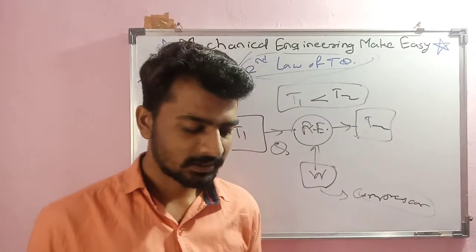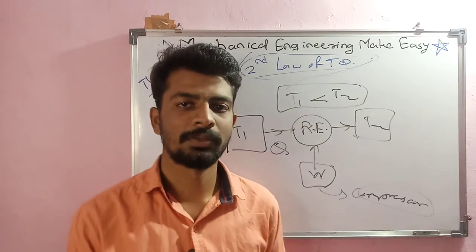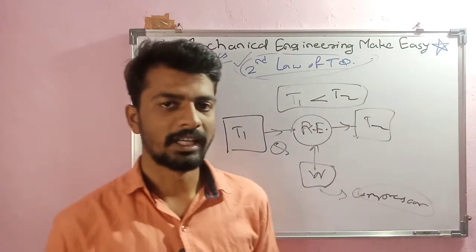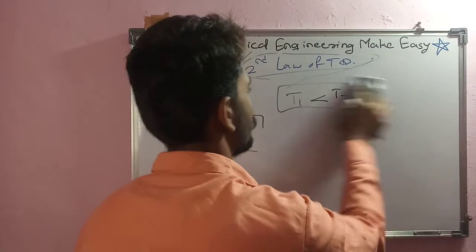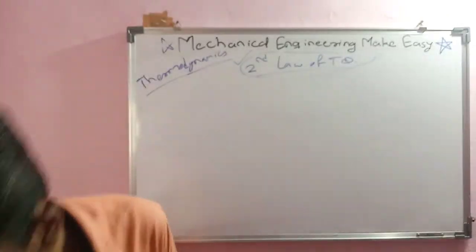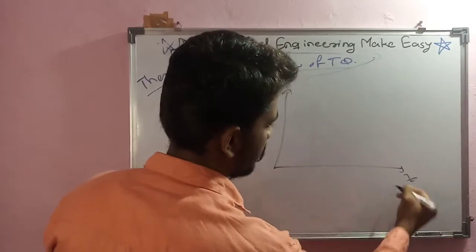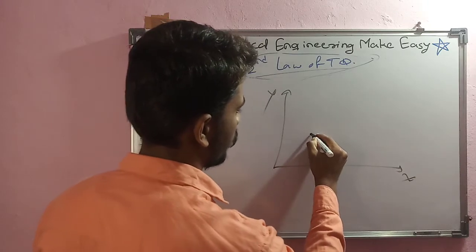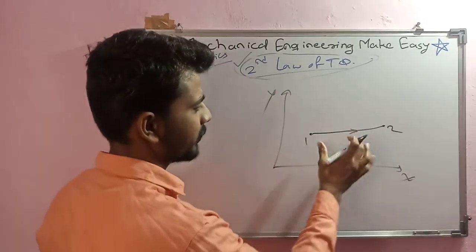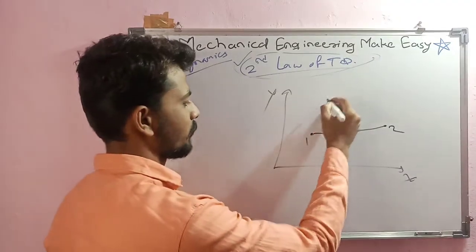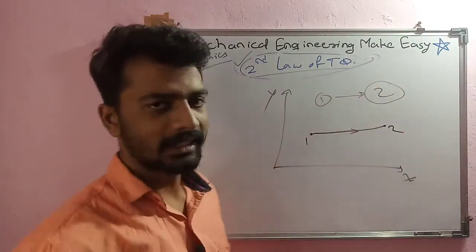And next concept is nothing but reversibility and irreversibility. This is also because of the second law of thermodynamics that comes into picture. What exactly is reversibility and what exactly is irreversibility, that I will show you here. For example, this is an xy plane and here the process is happening from point 1 to point 2. Okay, process is happening in this direction. So at the initial all the properties at point 1, and after that the final state is point 2.